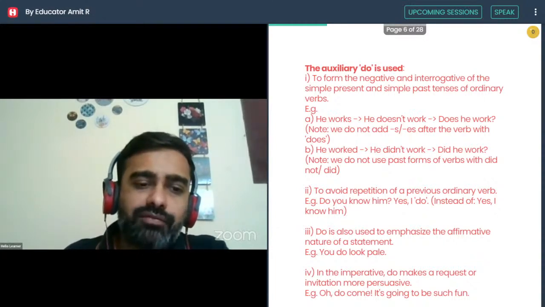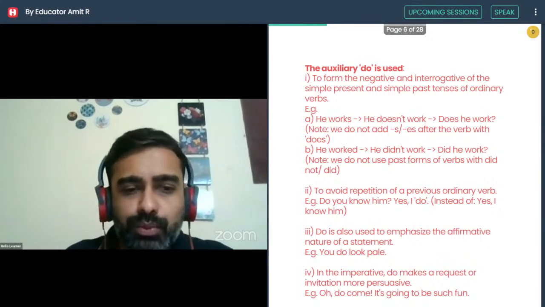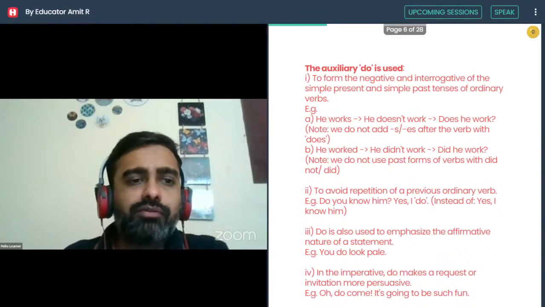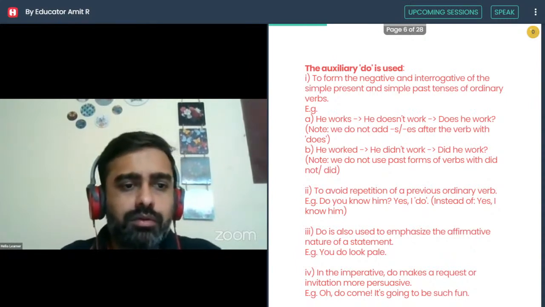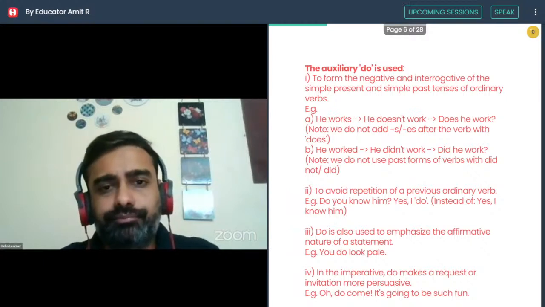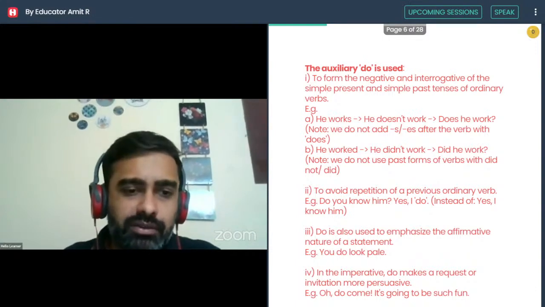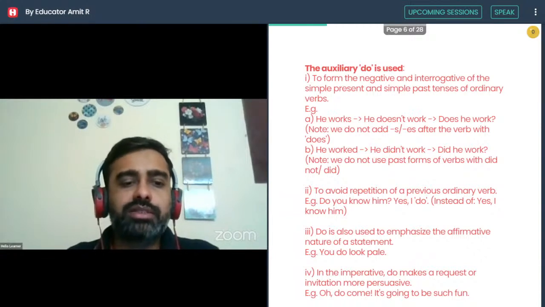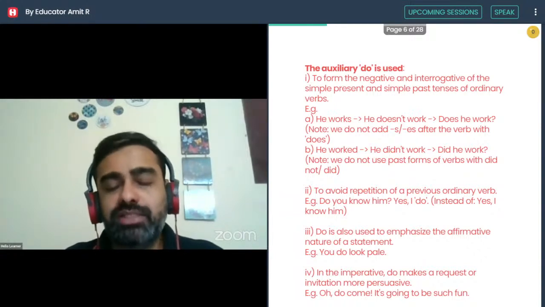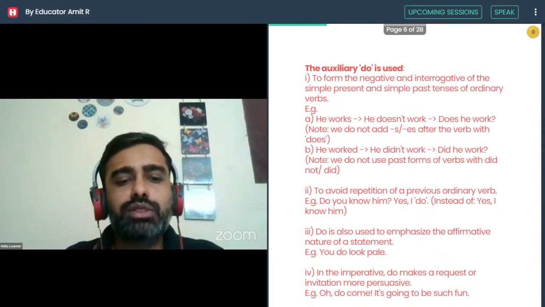In the imperatives, do makes a request or invitation more persuasive. What is the meaning of the word persuasive, guys? Convincing. This is slightly different, similar to emphasizing, but here this is more compelling and more convincing, basically. So more forceful. So, oh, do come. It's going to be such fun.